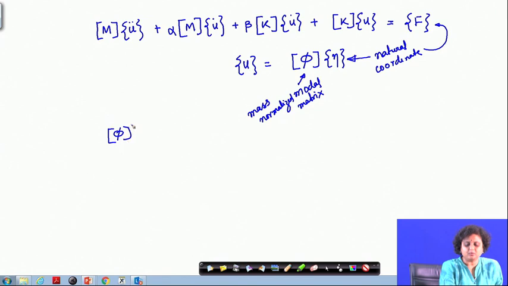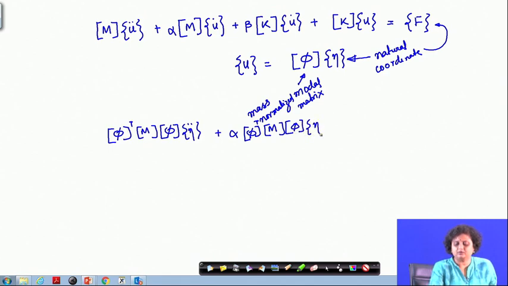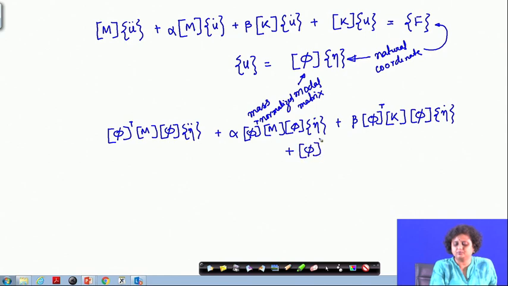I am going to get phi transpose m phi into u double dot plus alpha into phi transpose m phi into eta double dot, plus beta into phi transpose k phi into eta dot, plus phi transpose k phi into eta.